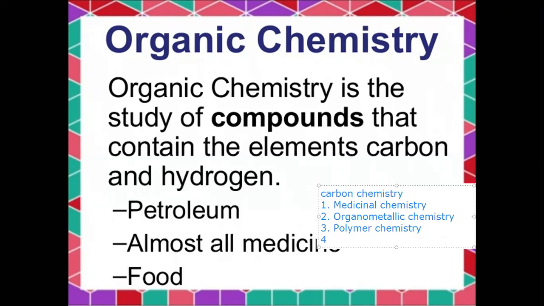Fourth one is physical organic chemistry. Fifth one is stereochemistry.